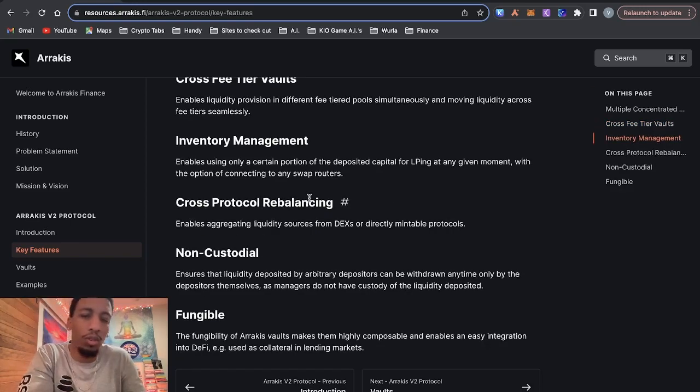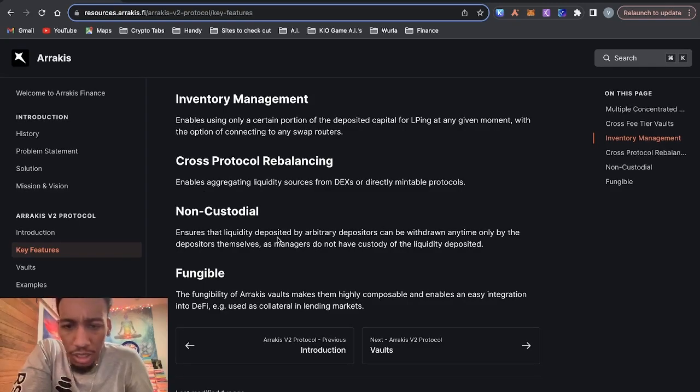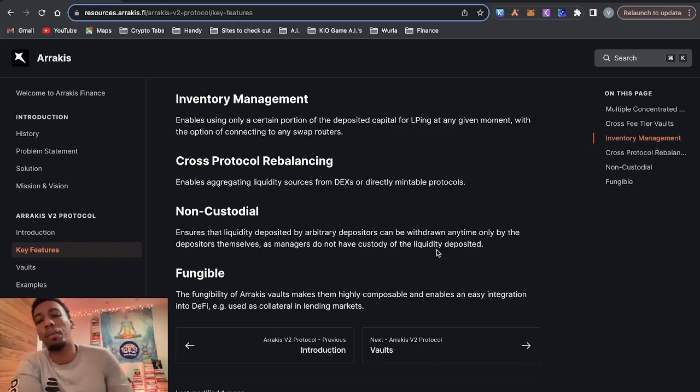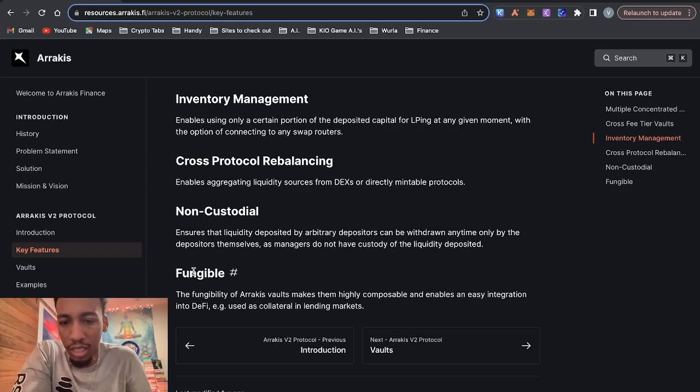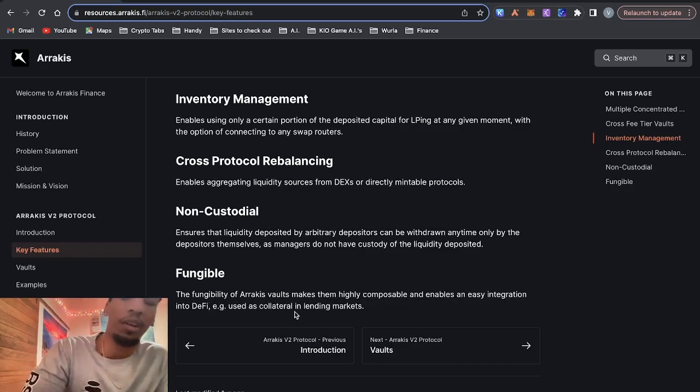The next one is cross-protocol rebalancing. And this enables aggregating liquidity sources from DEXs or directly mintable protocols. The next one is non-custodial. This ensures that liquidity deposited by arbitrary depositors can be withdrawn anytime, only by the depositors themselves, as managers do not have custody over the liquidity deposited. I mean, that's pretty standard with a DEX. And then it says they're fungible, so the fungibility of Arrakis vaults makes them highly composable and enables an easy integration into DeFi, and they can be used as collateral in lending markets.